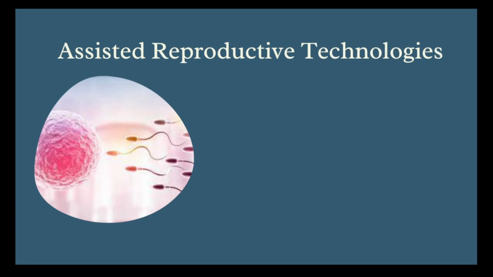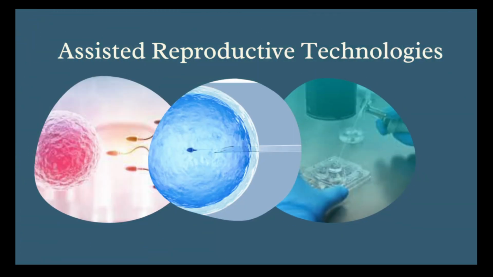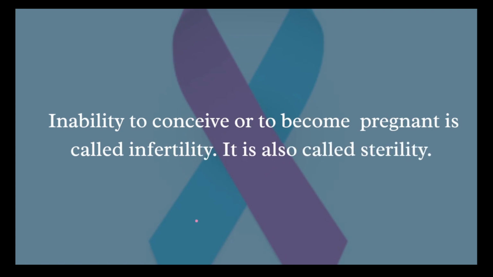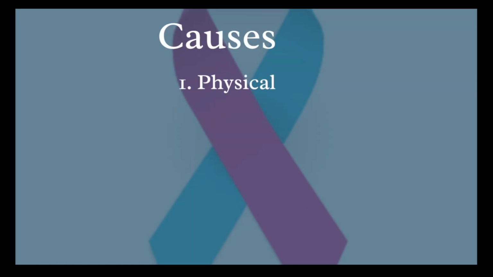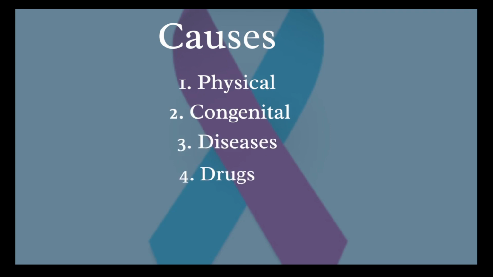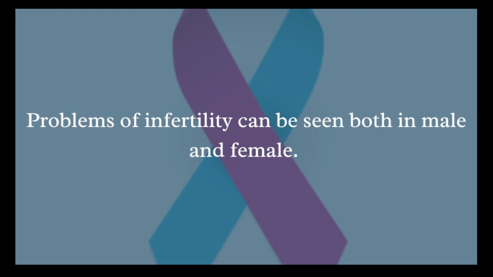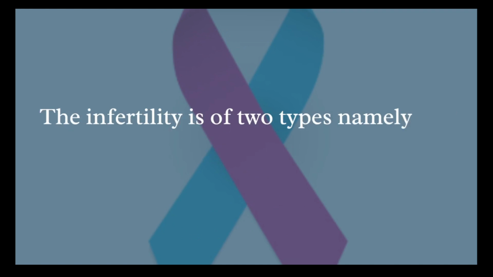In this video, we are going to talk about assisted reproductive technologies. Inability to conceive or to become pregnant is called infertility. It is also called sterility. There are many causes for infertility. It can be physical, it can be congenital, that is by birth, or it can be due to certain diseases or by the usage of drugs. It can also be immunological or even psychological. The problems of infertility can be seen both in male and female.